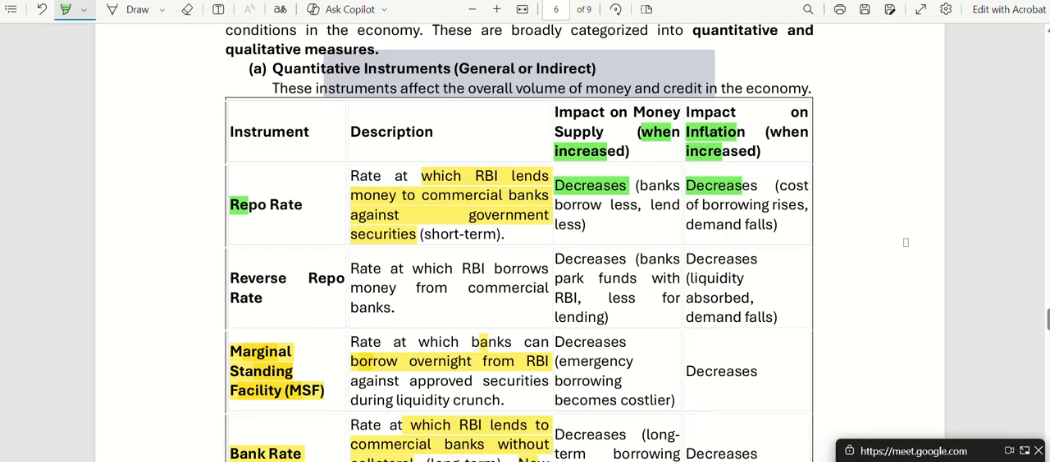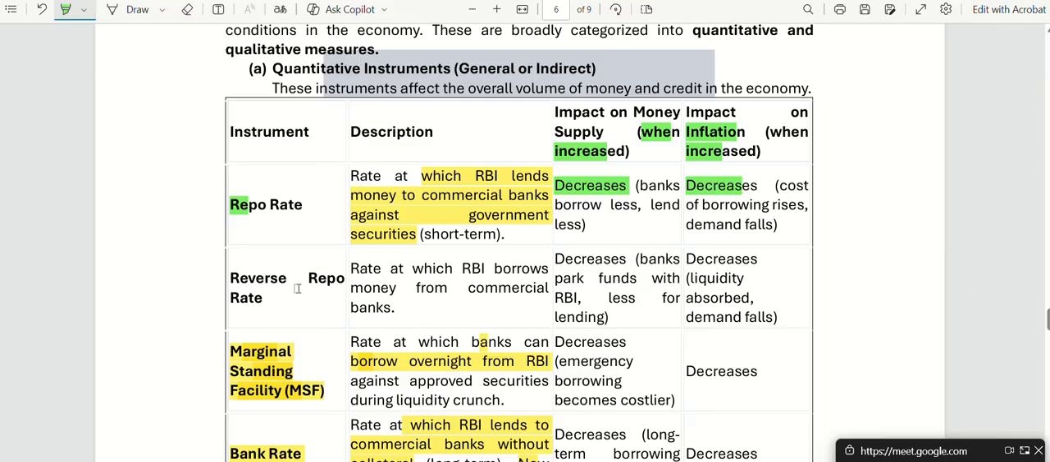Inflation decreases because there is no money in the supply. Customers are not getting loans, so why will they buy things, right? So repo rate: RBI uses repo rate to decrease inflation. When they increase the repo rate, that means there is huge inflation in the country, so they are planning to reduce inflation. Okay, fine, you understood this concept.